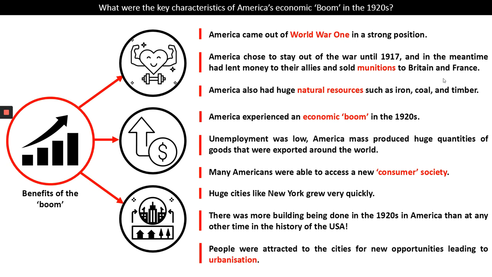And finally, then, this is a time of massive growth of cities. Huge cities like New York grew incredibly quickly. There was more building being done in the 1920s in America than at any other time in the history of the USA. This is the time of skyscrapers, and this is a time where people were attracted to the cities for these new opportunities that led to something called urbanization, where rural areas, green landscapes are kind of transferred into bigger cities and people move towards those, looking for a better life, I should say.